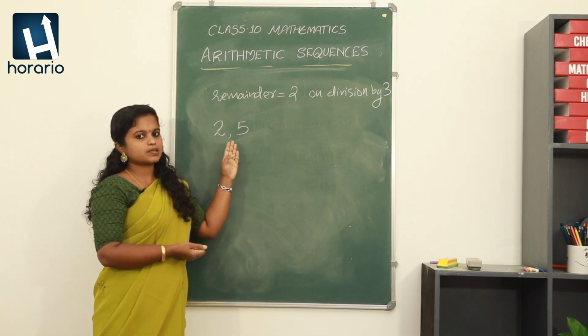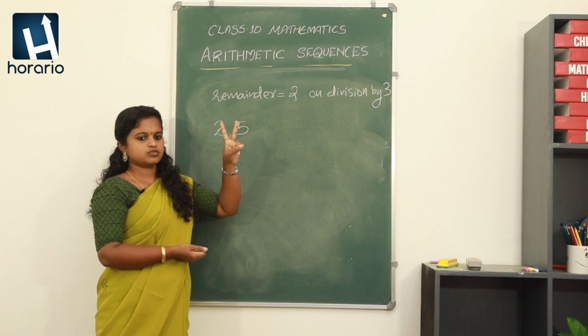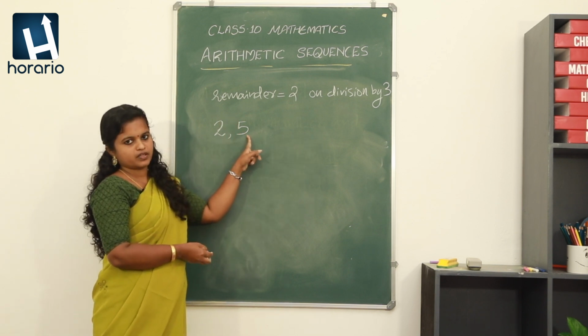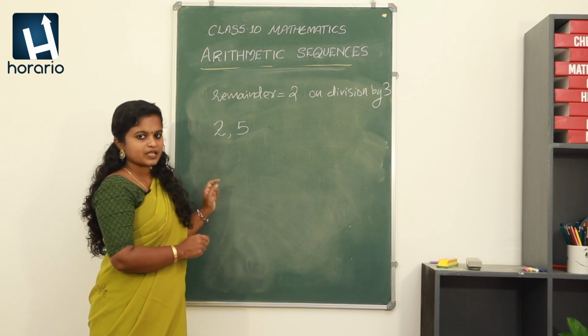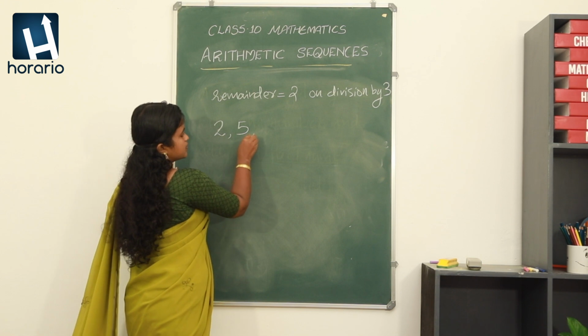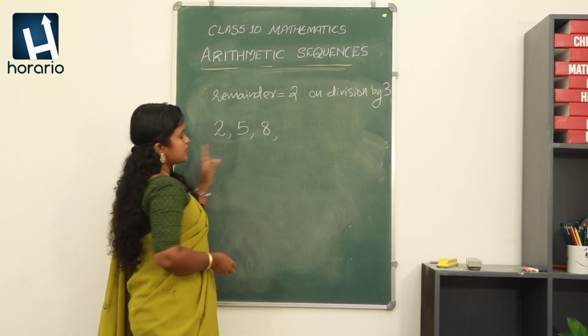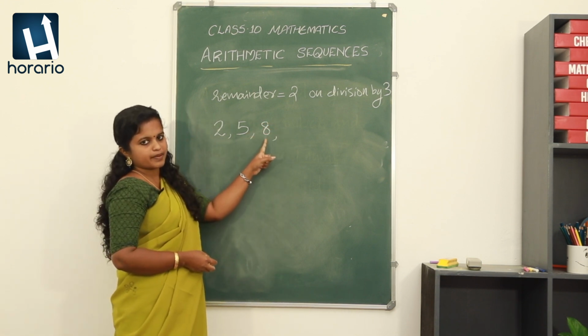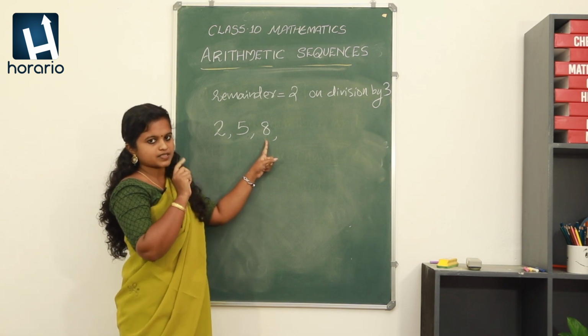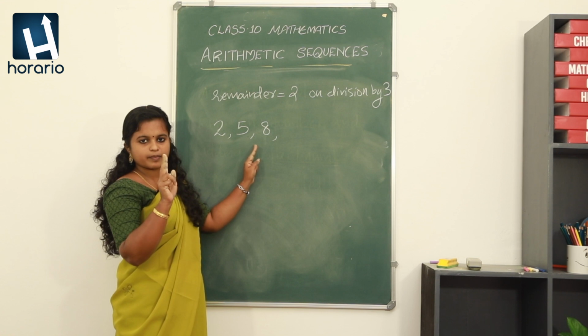We just need to take the multiples of 3 and add 2. So easily we can get the numbers, right? 3 plus 2 equals 5. Then the next multiple is 6. In order to get the remainder 2, 6 plus 2 is 8, right? Just see, 8 divided by 3 will be 2 times, 2 into 3 is 6, and the remainder will be 2.